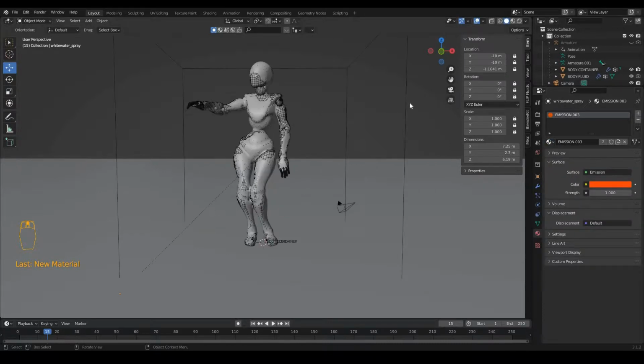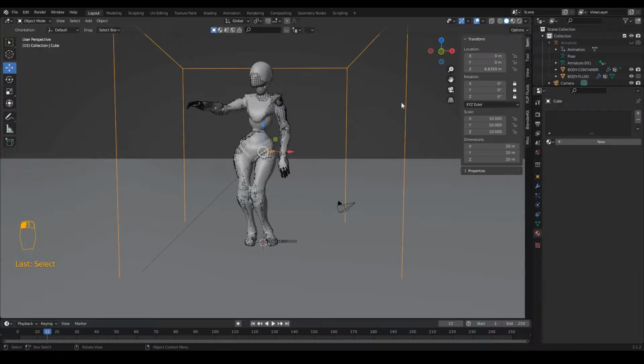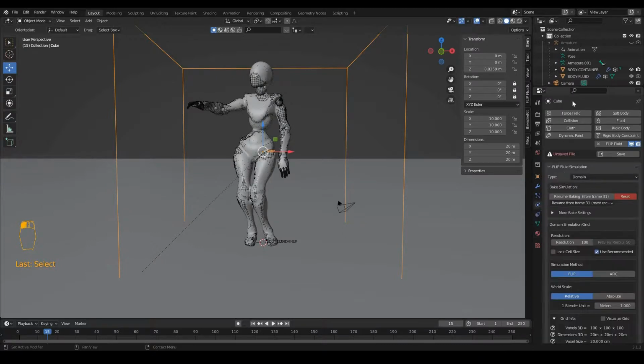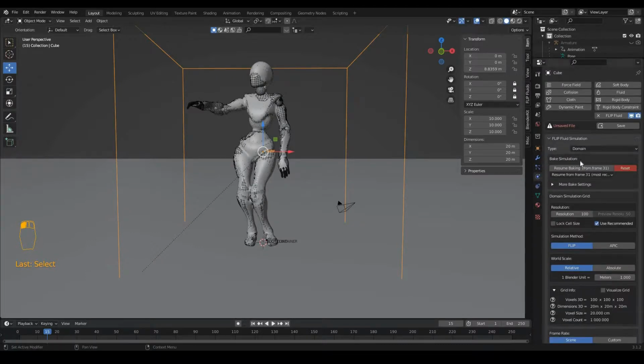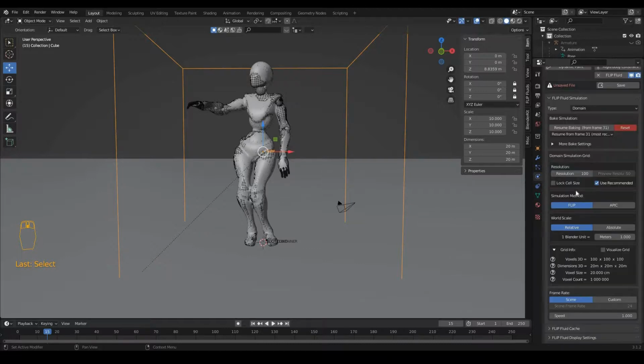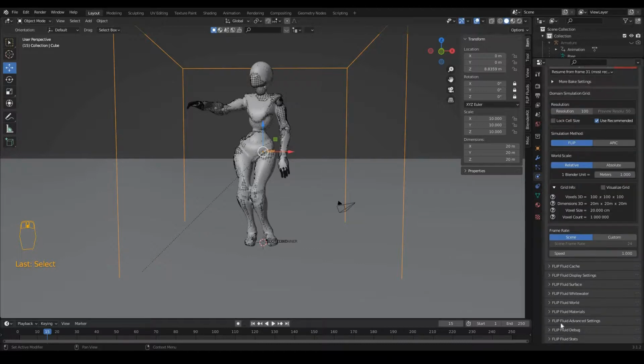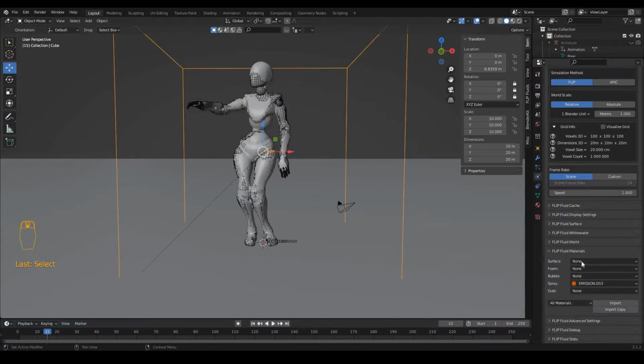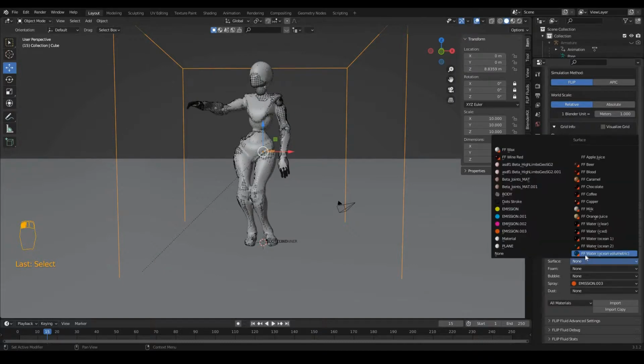Now select the cube or domain, go to physics properties and in domain or FlipFluid settings go down to FlipFluid materials and for the fluid surface select FF water ocean volumetric.